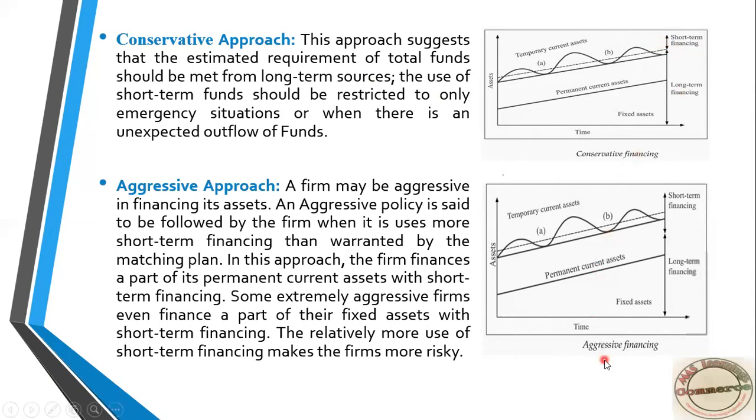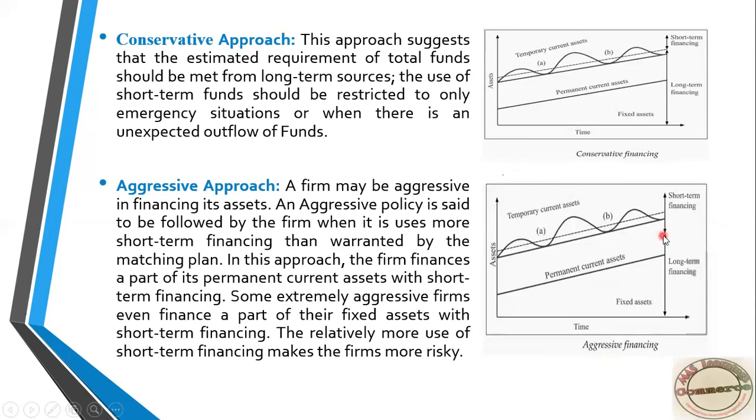Last, the aggressive approach tells you, why waste the amount? Instead of that, use it in permanent current asset only. For a part of the permanent working capital, you have to utilize long-term financing. When required, the part of permanent working capital also has to be met from short-term financing.